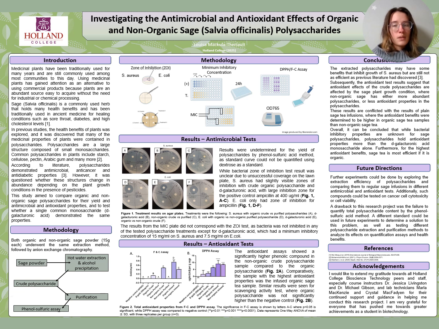The infusion was then mixed with ethanol to precipitate the crude polysaccharides, which were then purified by using anion exchange low-pressure chromatography. The polysaccharides were then quantified by employing the phenol-sulfuric acid method, which is a colorimetric reaction commonly used to quantify carbohydrates. A dextrose standard was used for this test to compare samples.